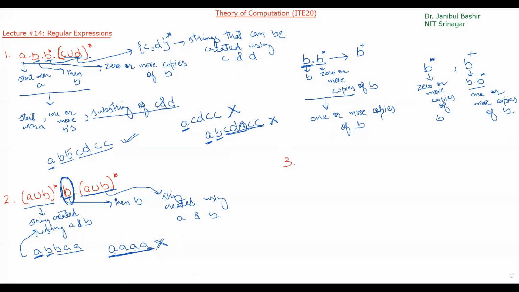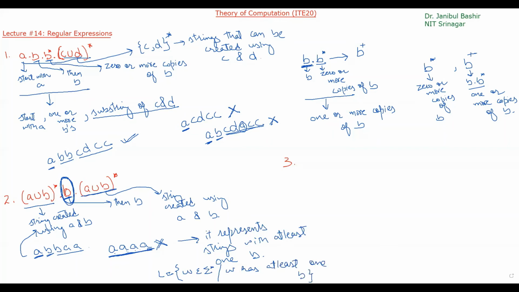So what is the language represented by this regular expression? This one. So we can write it. It represents strings with at least one B. Okay. So we can write L is equal to, so the language of this regular expression is equal to strings W belonging to sigma star such that W has at least one B.